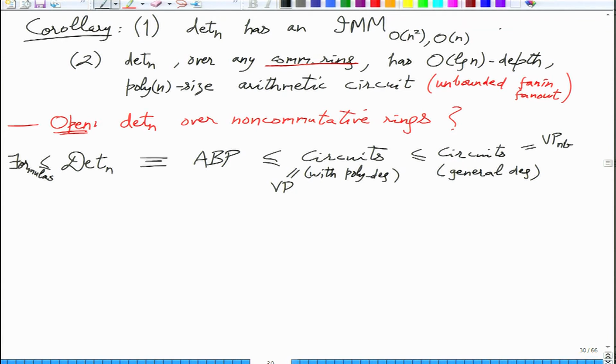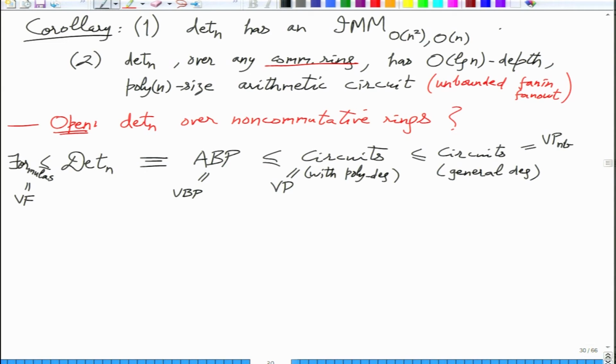So formulas you can call as defining the complexity class VF, let's say Valiant's formula. ABP you can use to define a complexity class called VBP, Valiant's branching programs.